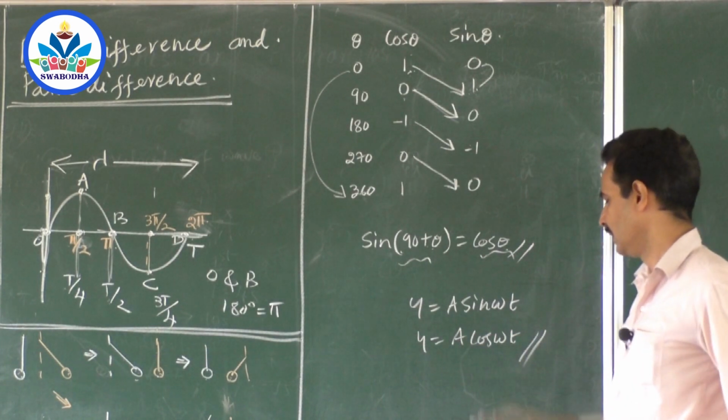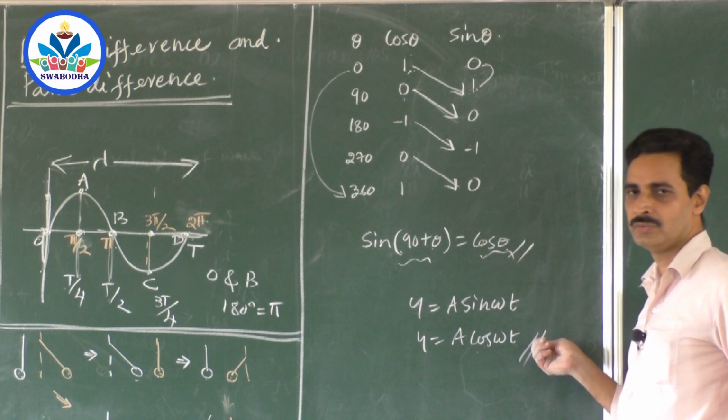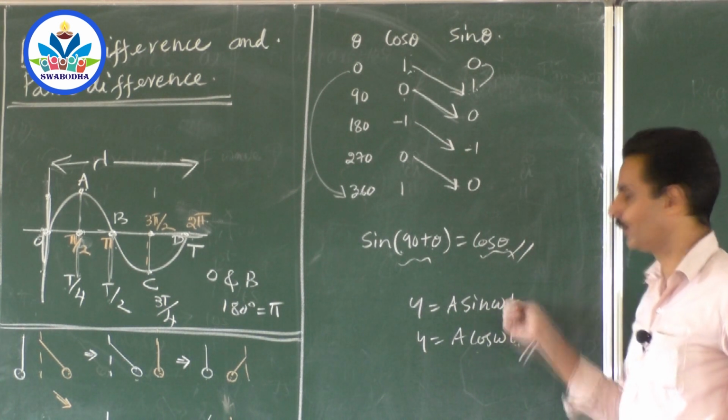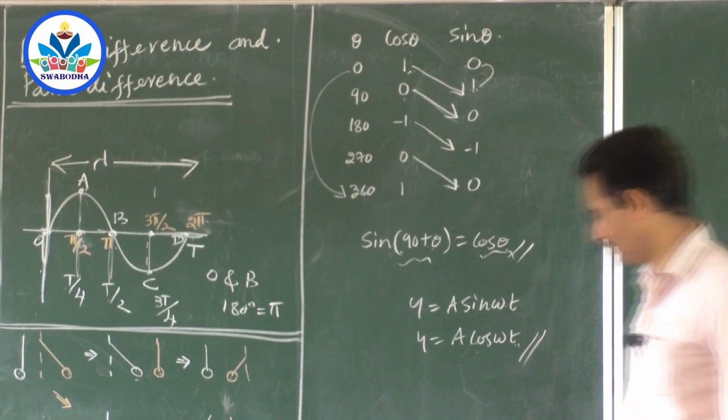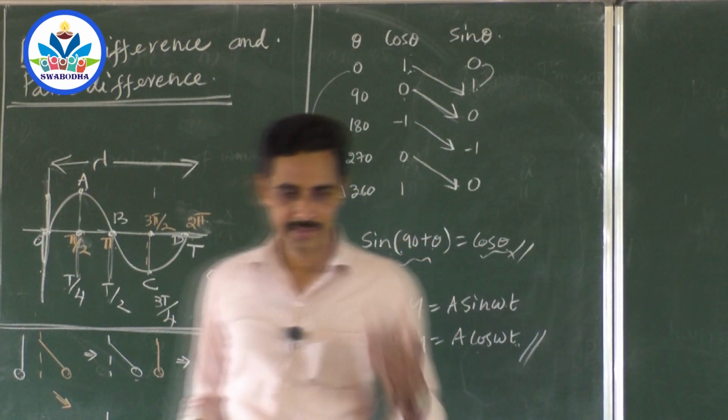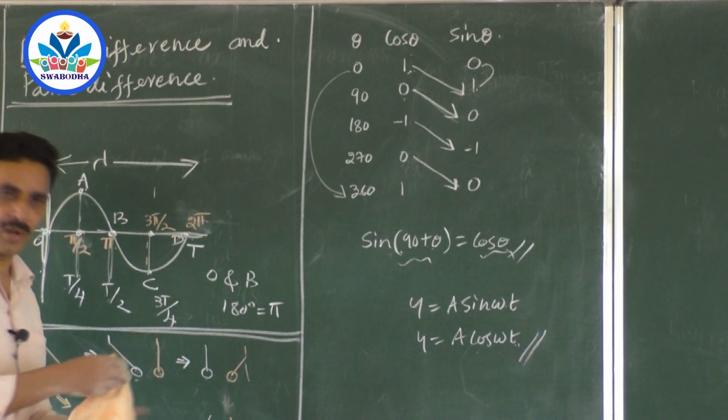What is a cos omega t? It is sin omega t plus pi by 2. That means this is leading this wave by 90 degrees. So that is the way in which we say the phase difference, but still it is not over.